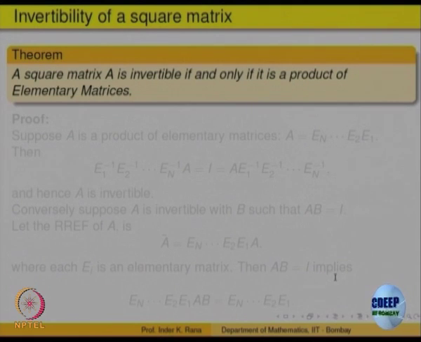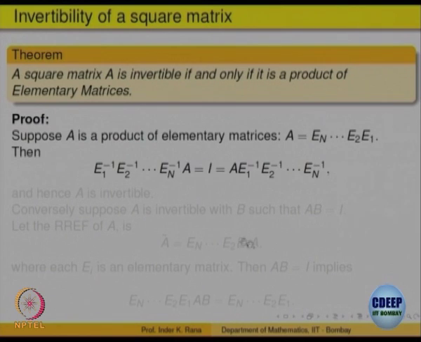So, A is invertible. So, one way is obvious. Let us look at that proof. Suppose A is a product of elementary matrices, this is the product, then what is the inverse? So, I can multiply, okay. Both will be equal to identity, okay, because if this is A, I multiply on the left by E n